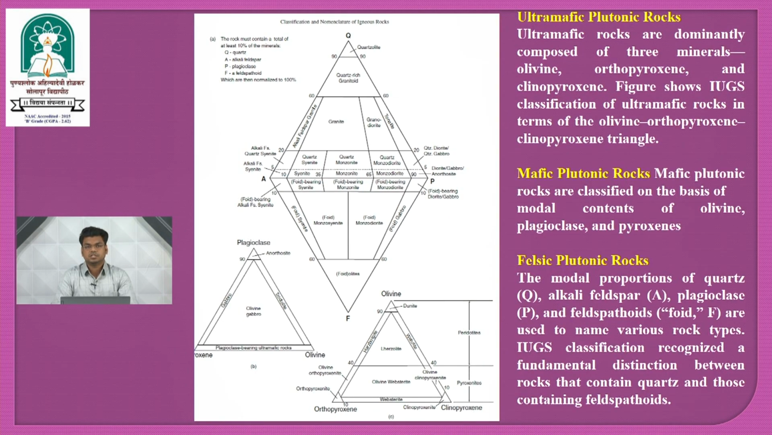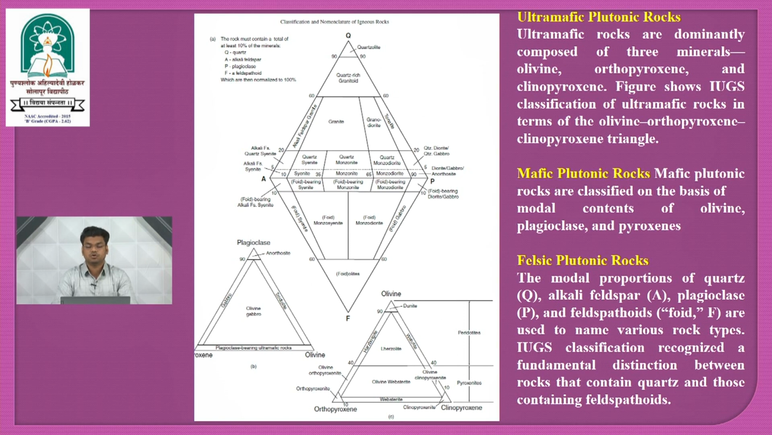This is an IUGS classification system diagram in which the igneous plutonic rocks are classified into three types: ultramafic plutonic rock, mafic plutonic rock and felsic plutonic rock. Ultramafic plutonic rocks are dominantly composed of three minerals: olivine, orthopyroxene and clinopyroxene. Figures show IUGS classification of ultramafic rock in terms of olivine, orthopyroxene, clinopyroxene type triangle.